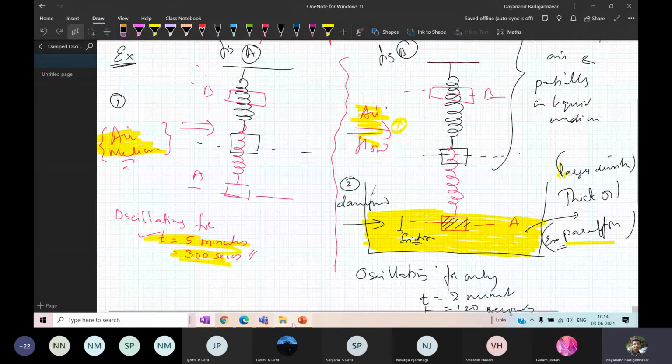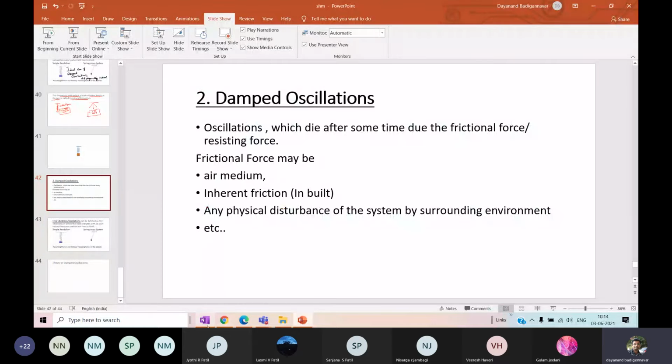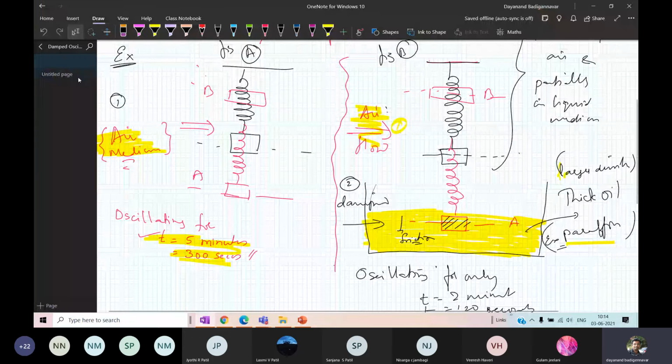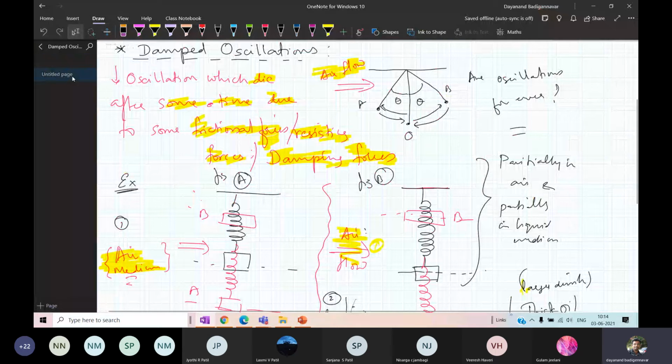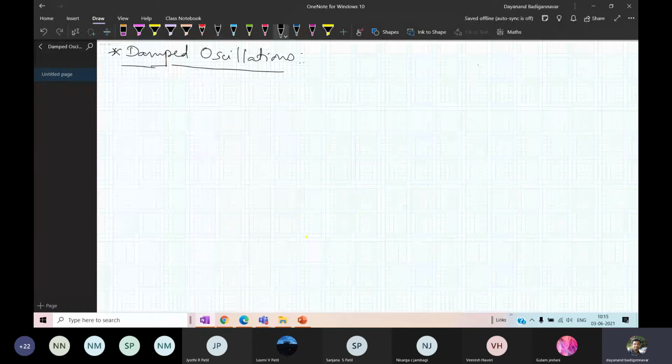Okay, so here I have one system where I have a damping to it. I will take the spring mass system just for simplicity. I have a system where it is having a damping. So I have a spring mass system. It is oscillating like this.